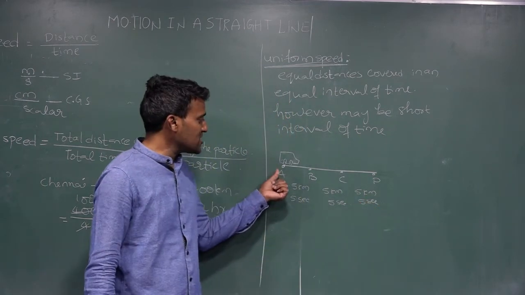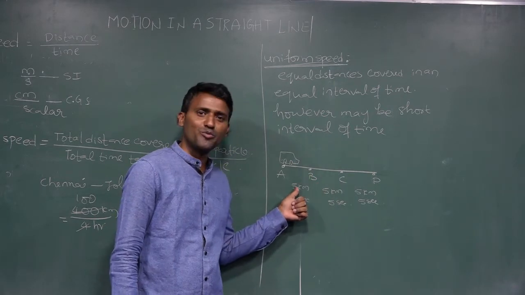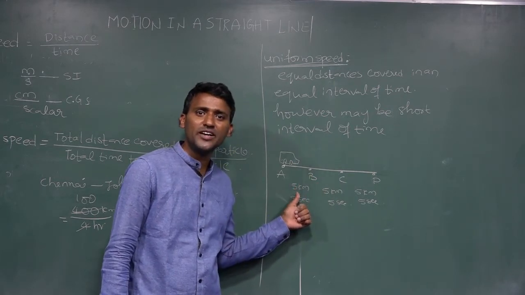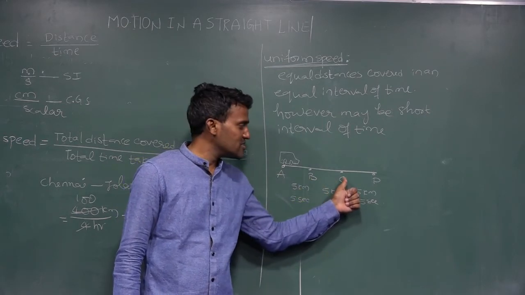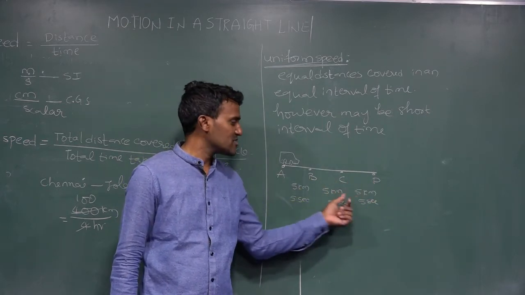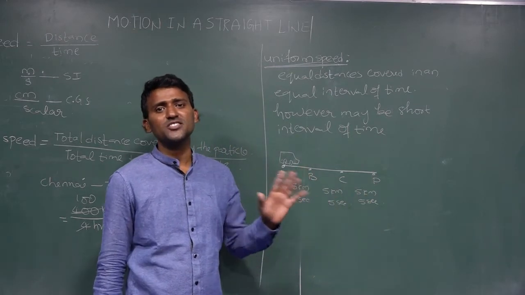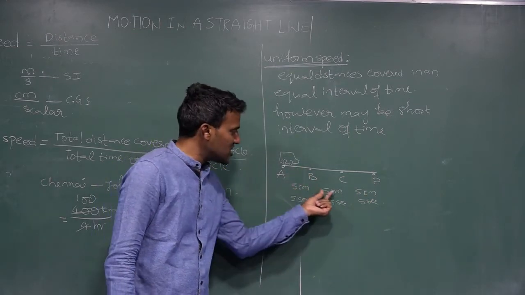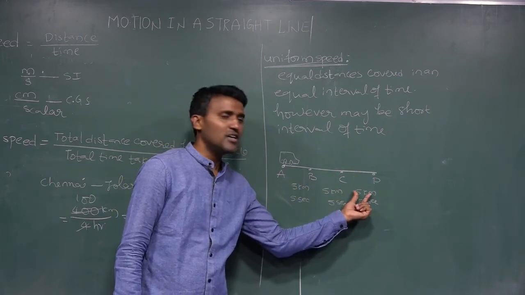See here, a person is going by car from A to B. The distance is 5 kilometers, covered in 5 seconds. B to C also 5 kilometers, C to D also 5 kilometers. These 5 kilometers are also covered by the car in 5 seconds only. Means equal distances: A to B 5 kilometers, B to C 5 kilometers, C to D 5 kilometers.